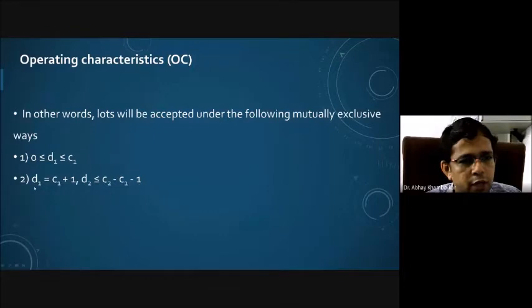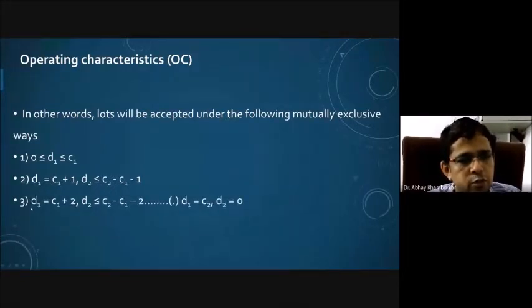So if you try to find D1 plus D2, and you add the right-hand sides also, then you will find that D1 plus D2 is less than or equal to C2, right? So in such a situation, again, we are going to accept the lot, even if we are drawing the second sample. So that situation can be generalized also.